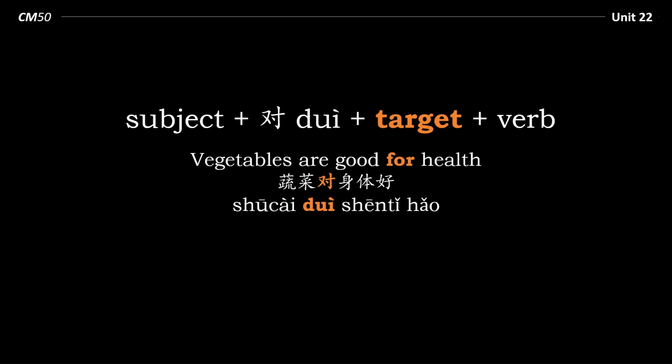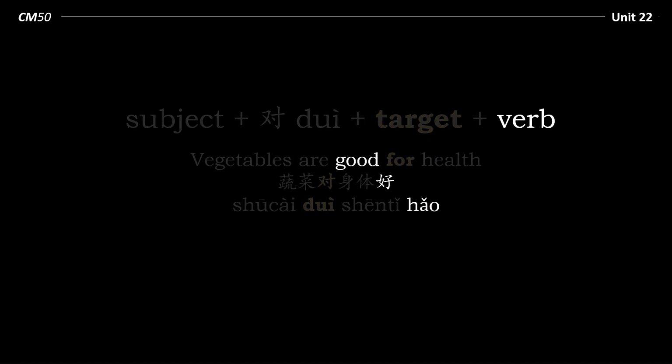Now we might look at this and think, well, shouldn't the last element of this structure be a verb? But good is an adjective. But is this the same for 好? Well, while in English good is just an adjective, in Chinese 好 is not just an adjective, it is also a verb.